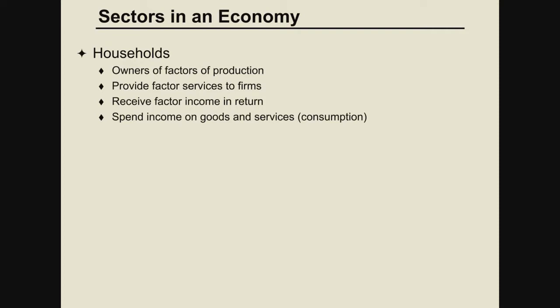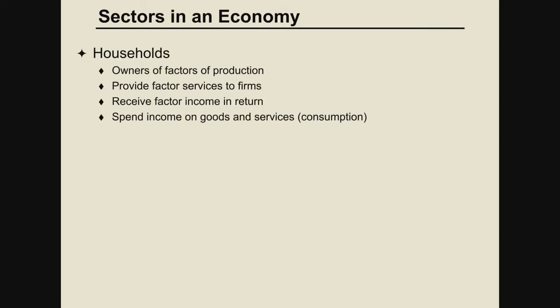So I am the owner of a factor of production, and I will be regarded as household. Labor will also be regarded as household, because they are rendering services and getting wages. So all those who are owners of factors of production, rendering services and earning income, are regarded as household, and they provide factor services to firms.